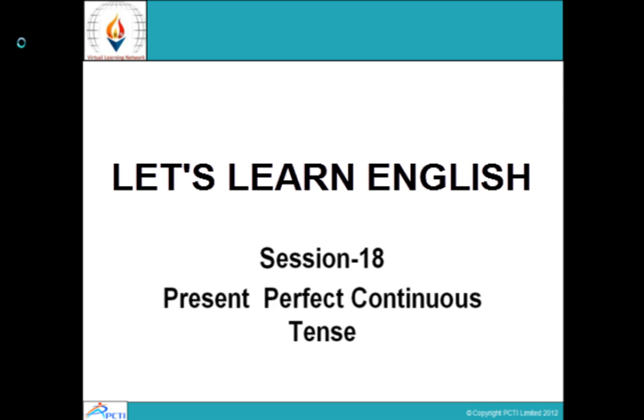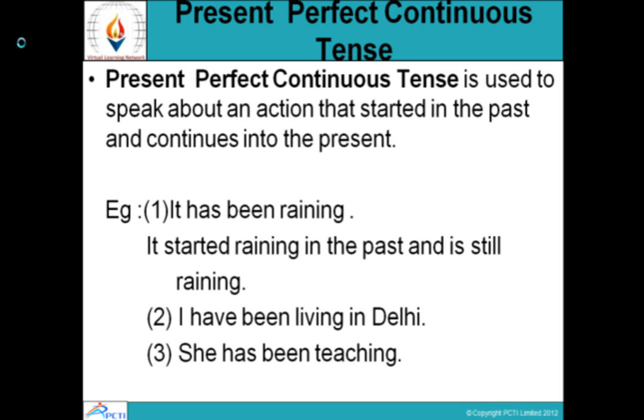This is session number 18, Present Perfect Continuous Tense of Let's Learn English. Present Perfect Continuous Tense. This tense is used to speak about an action that started in the past and continues into the present. It is still happening. So, it is basically a present tense, but the difference is the action started in the past, some time back.